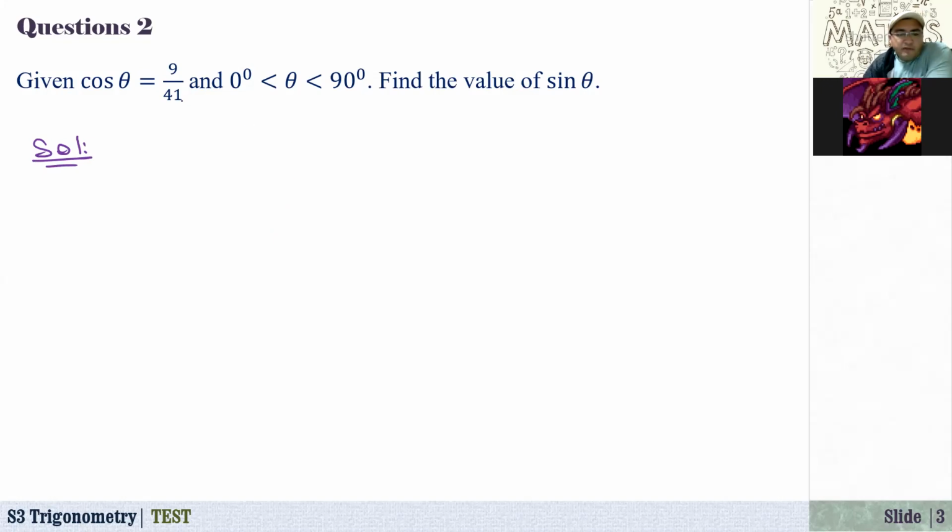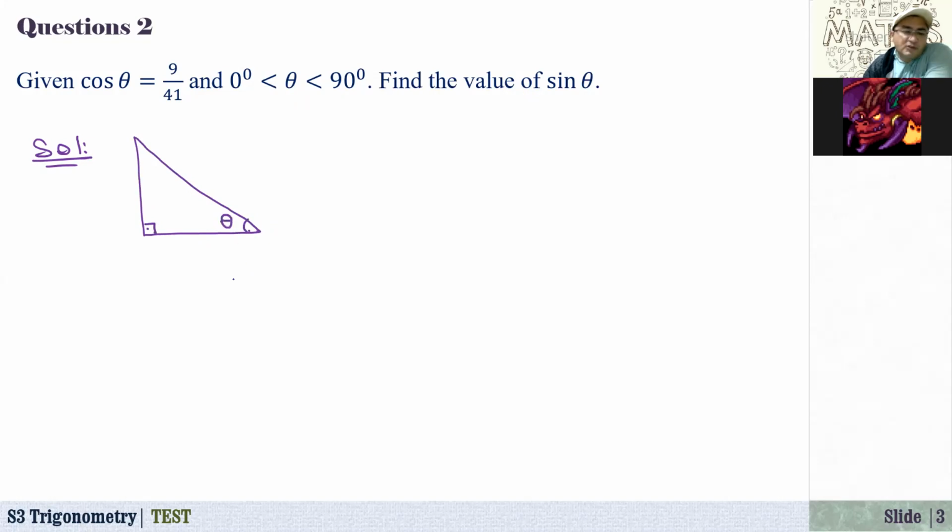Given that cosine of theta equals 9 over 41 and theta is between 0 and 90, find the value of theta. Okay, to answer this question, immediately we have to use our reference triangle, right? If you draw a right angle triangle, let's say this is our reference right angle triangle, and this is 90 degrees. And suppose that this angle is theta.